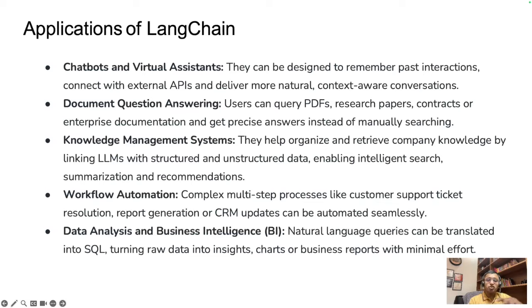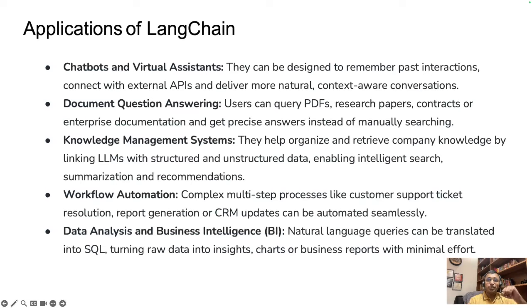Fourth is workflow automation. Langchain can chain different tasks together, like we discussed. For instance, a customer support ticket could be analyzed, classified, routed, and even have a draft resolution prepared, all automatically. Similarly, reports can be generated and CRM updates can be applied. This reduces the manual overload and speeds up the whole process.